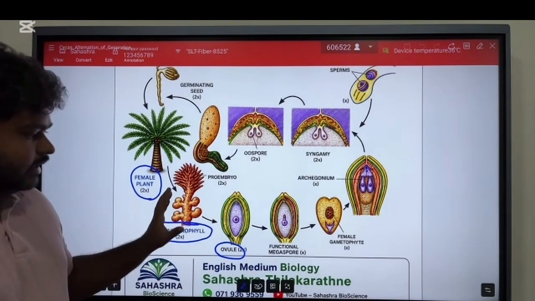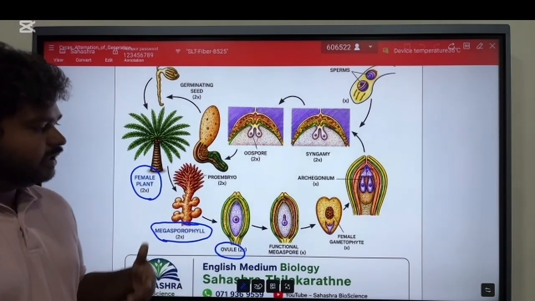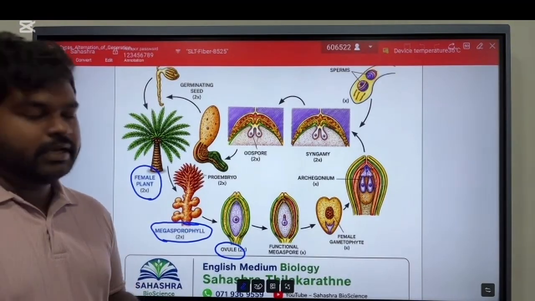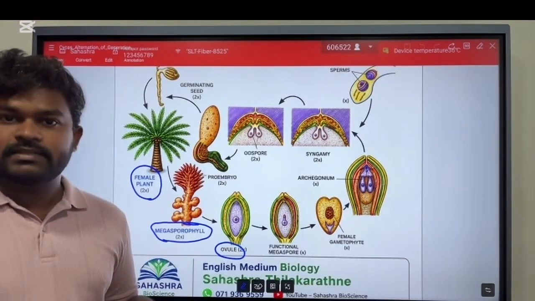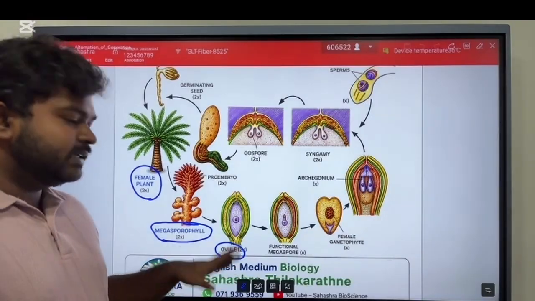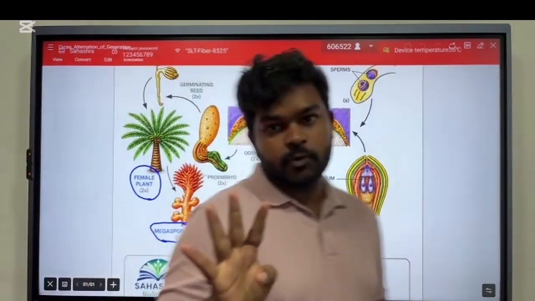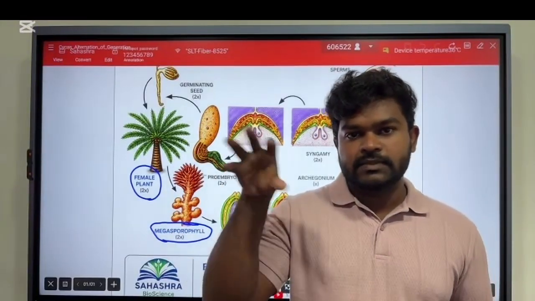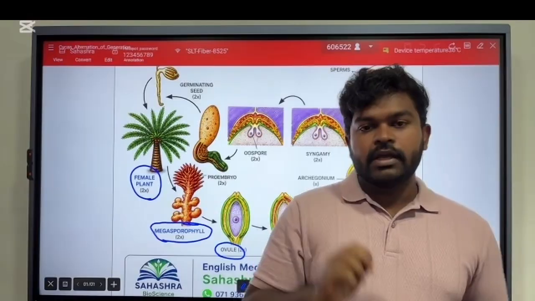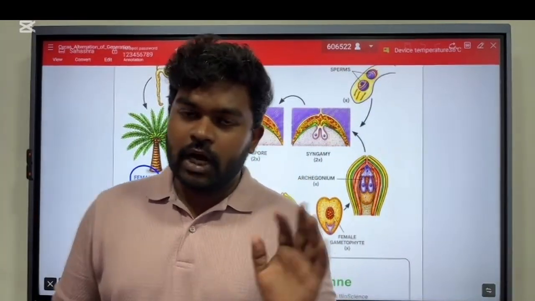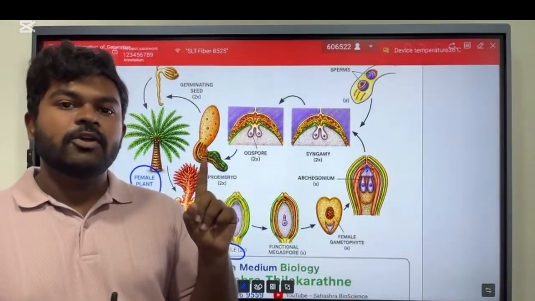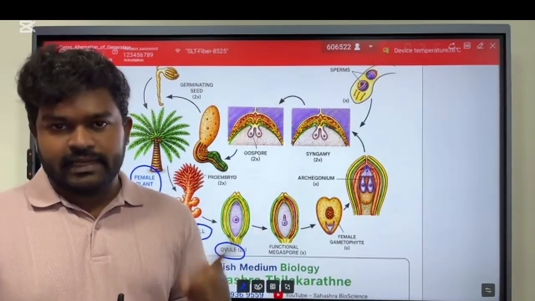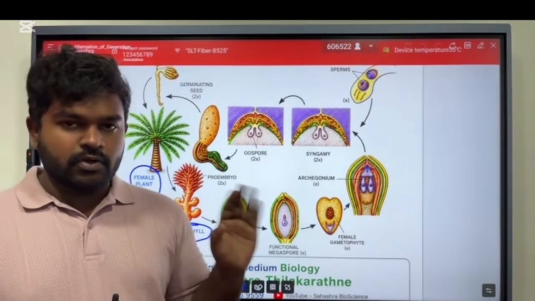Then in the ovule, the megasporangia differentiate into the megaspore mother cell. This megaspore mother cell produces 4 megaspores. Out of these 4 megaspores, only one remains functional. The other 3 are not functional.